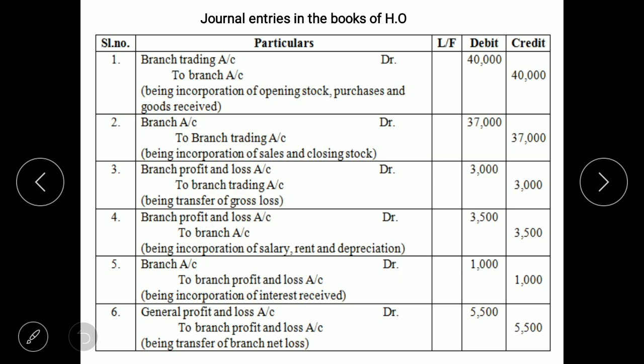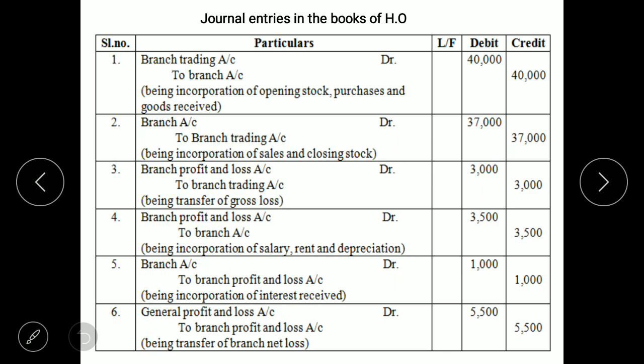Second entry is for when we consider the credit items from the trading account. So the journal entry is branch account debit to branch trading account, being incorporation of sales and closing stock. So these are the 2 items which are coming on the credit side of trading account. We have taken those 2 items. Total comes to 37,000.